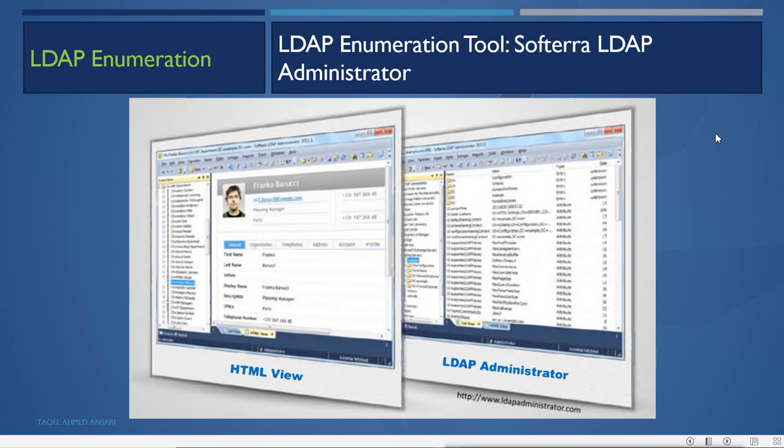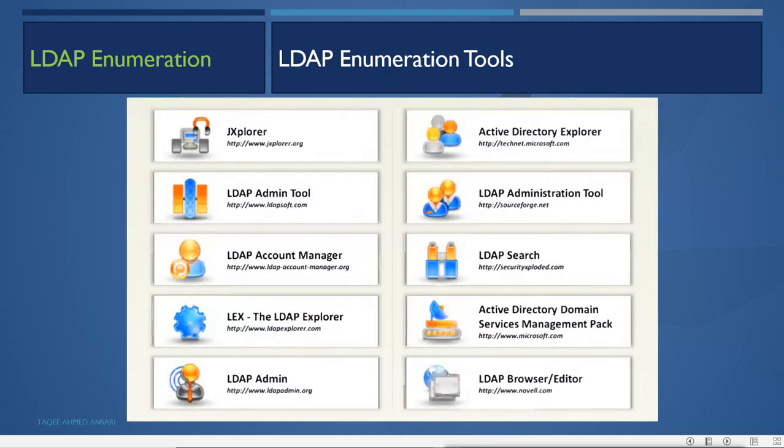Not only this tool, we have other tools also. We have JXplorer, Active Directory Explorer, LDAP Admin tool, Active Directory Domain Service Management Pack. Some of the tools are from Microsoft. This is given by Microsoft for administrators to manage the Active Directory from a centralized location. So we can use these tools to gather the information from LDAP Active Directory.